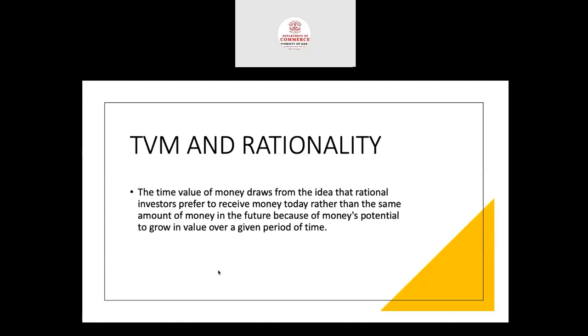TVM and rationality. The time value of money draws from the idea that rational investors prefer to receive money today rather than the same amount in the future. So we had an example: you can receive 100 today, or receive 100 one year after. Intelligent people may prefer to receive 100 today. That is rationality. This is because of money's potential to grow in value over a given period of time.